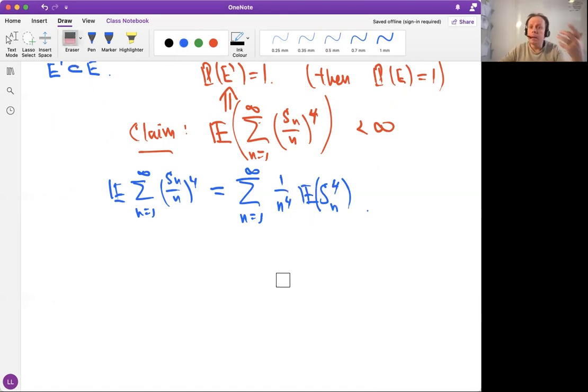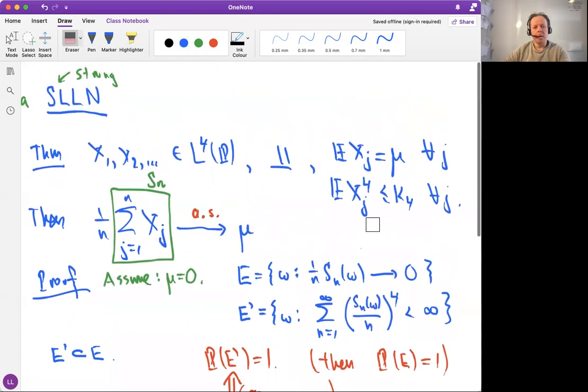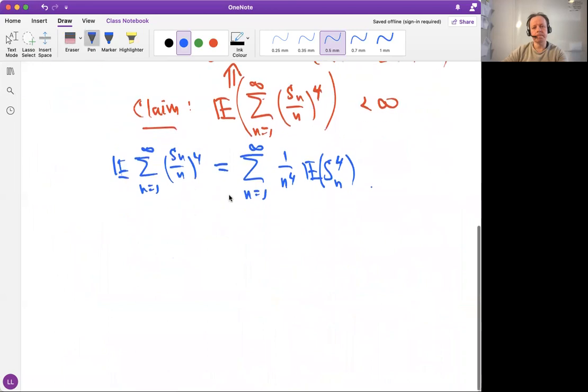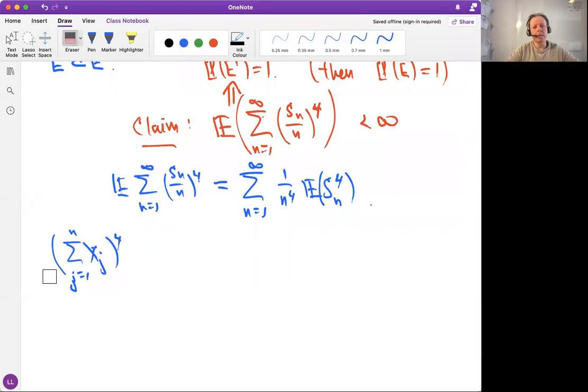To analyze this thing and finish the analysis, we need to calculate the fourth moment of the object that we study. Let's recall, we are looking at this Sn, the sum of independent random variables, and we want to calculate the fourth moment of this. How do we do it? Well, we have the fourth moment of the sum over i from 1 to, let's say j here, maybe. Yes, it was j. Let's take the expectation away for a while, and see how we can use a bit of algebra to reorganize this fourth moment.